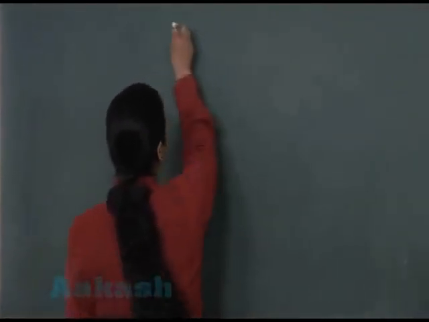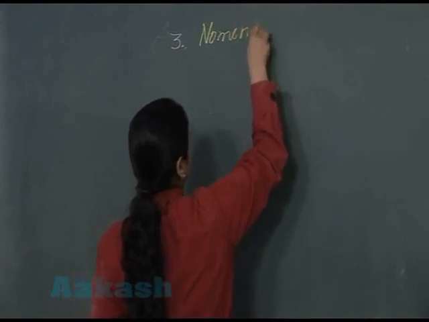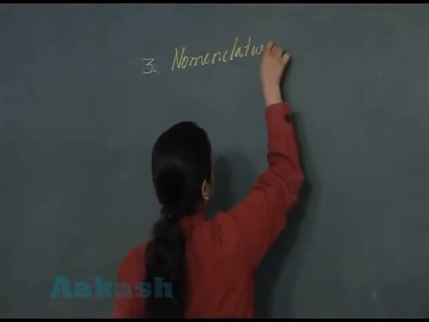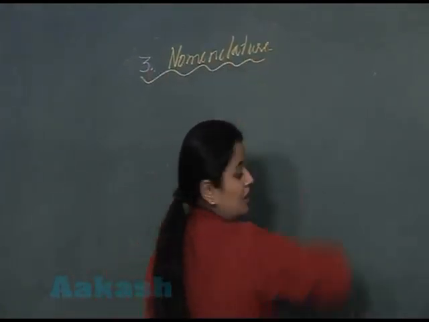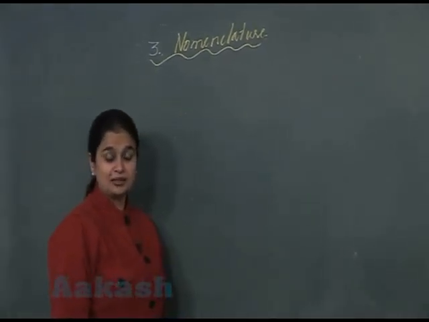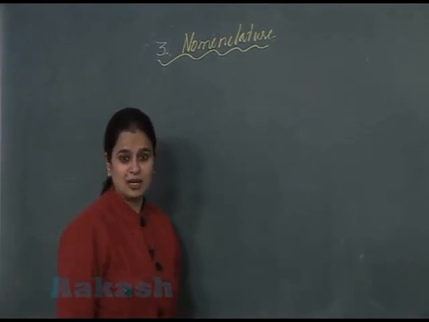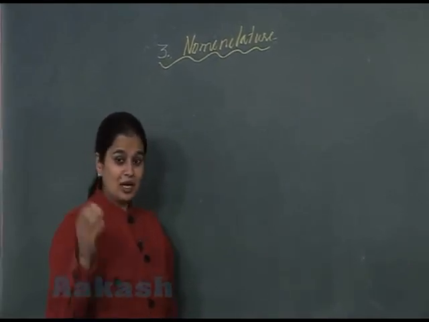Now the next one, that is nomenclature. Nomenclature is determining the appropriate name of the organism.